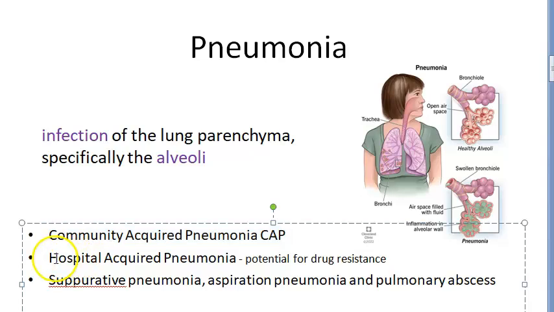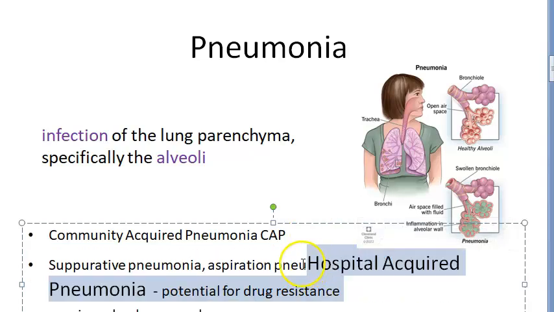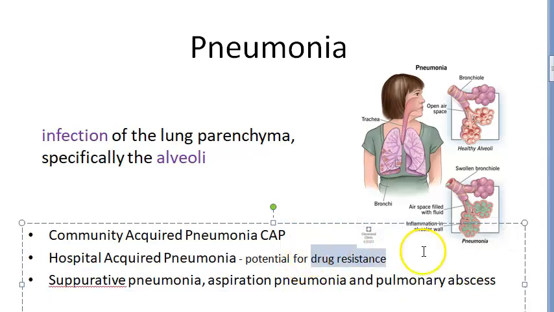See, what are the other pneumonias? Hospital acquired pneumonia. In this, the patient will be perfectly fine when they come to the hospital, and after staying there a few days, they will contract this pneumonia. Here, the main thing is that there is a chance of drug resistance in the bacteria. That is what you have to understand about hospital acquired pneumonia. The other things are aspiration pneumonia, etc., which they are not asking about in this exam. In this, they are asking community acquired pneumonia.